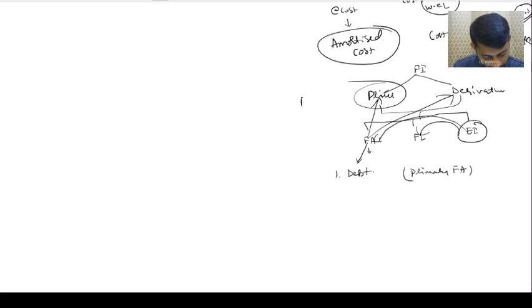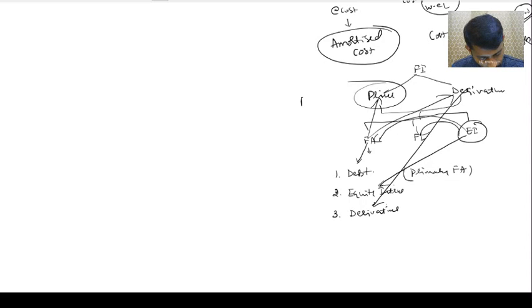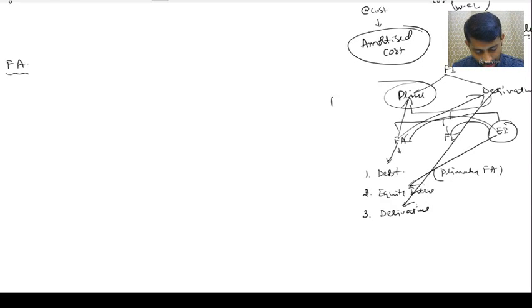The second one is equity instrument, that is nothing but equity. The third one, what do we call it, a derivative. Are you understanding? So a financial asset for which the value is known is called a primary financial asset, primary financial instrument. If it is an asset to you, where you will receive the money, it is called a financial asset. Out of financial asset, what type? It is a debt financial instrument.